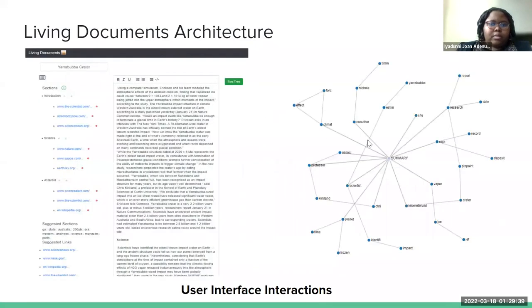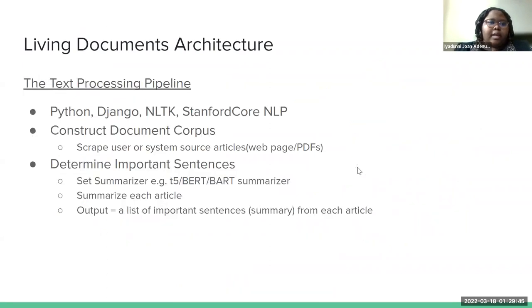And we have a concept graph that visualizes the summary text. On the back end, we have the text processing pipeline. First, it gathers and scrapes the article sources that either the user or the system provides. And it determines the important sentences using the summarizer that the system is currently using.